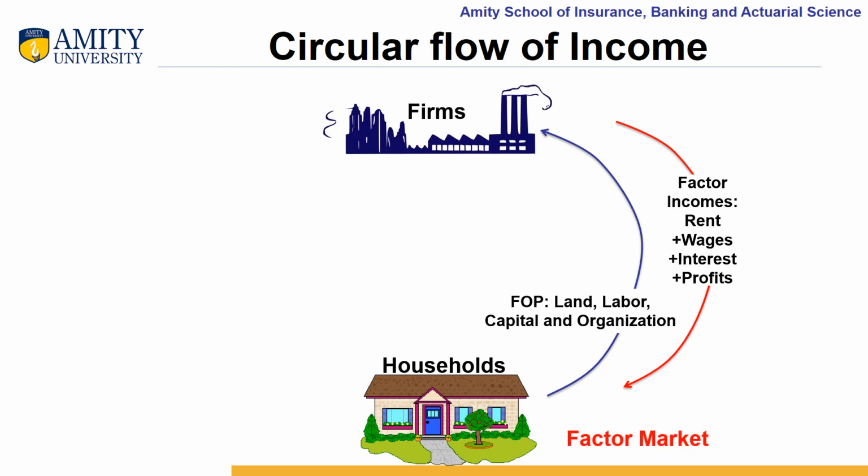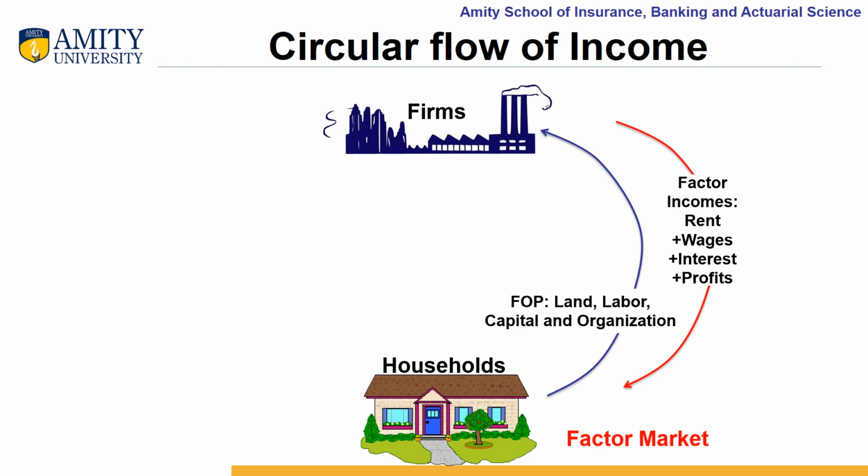After receiving the factors of production like land, labor, capital, and entrepreneurship or organization, these business firms produce various goods and services. Now the question is what they will do with these goods and services. It is but obvious that they will sell these goods and services in the market.